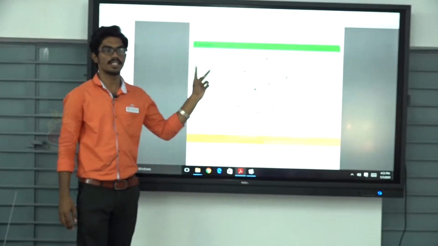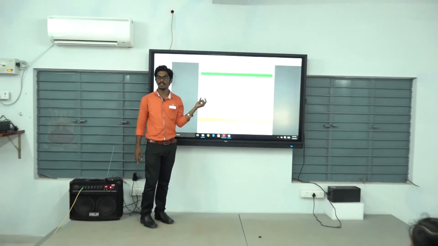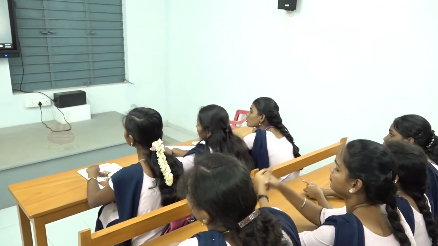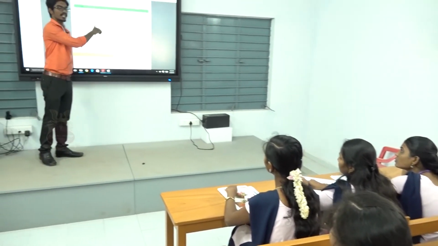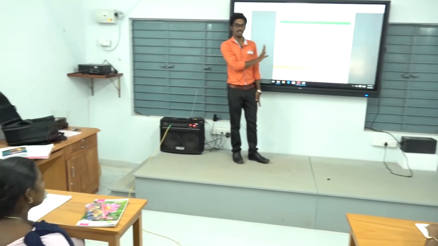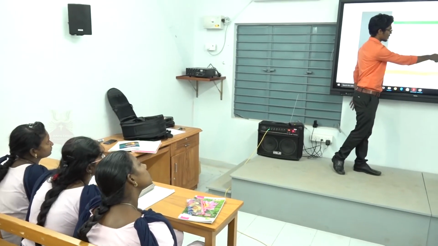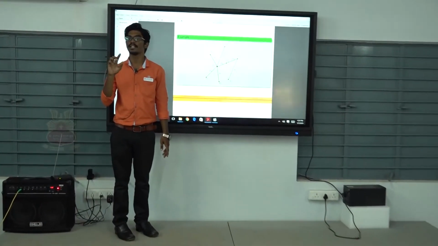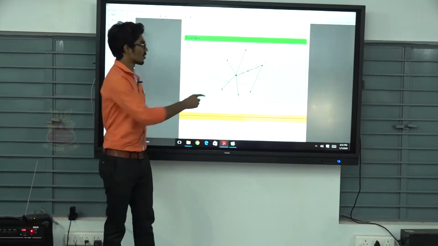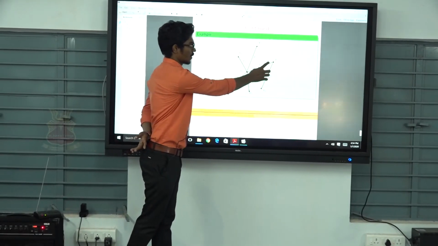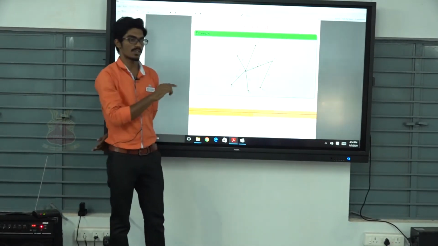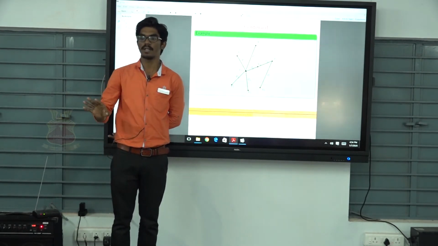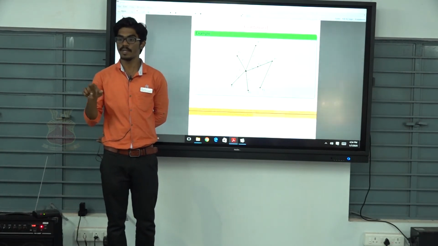Now we are going to prove an example for this property. What have we studied? If G is a tree, then the number of edges equals the number of vertices minus 1. Here, first of all, this graph is a tree. All of them are clear? G is a tree. What is the number of vertices? 8 vertices. So we have to check the number of edges, which must be 8 minus 1, that is 7. So here 1, 2, 3, 4, 5, 6, 7. So this is an example of a tree. If G is a tree, then the number of edges must be V minus 1.